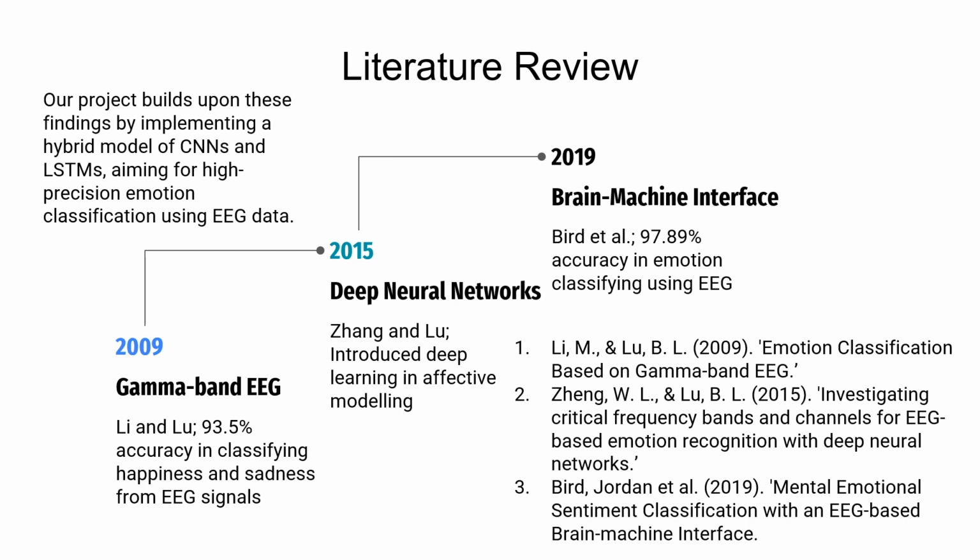We're implementing a hybrid model that combines convolutional neural networks and long short-term memory networks to achieve high-precision emotion classification using EEG data. In conclusion, our motivation stems from the real-world significance of recognizing emotions from EEG signals. By building on prior work, we're contributing to the evolution of this exciting field.